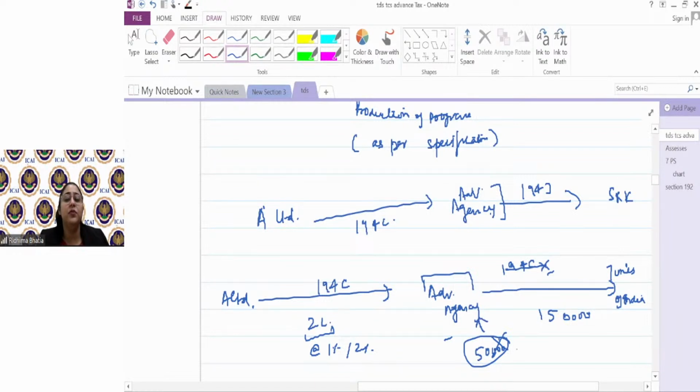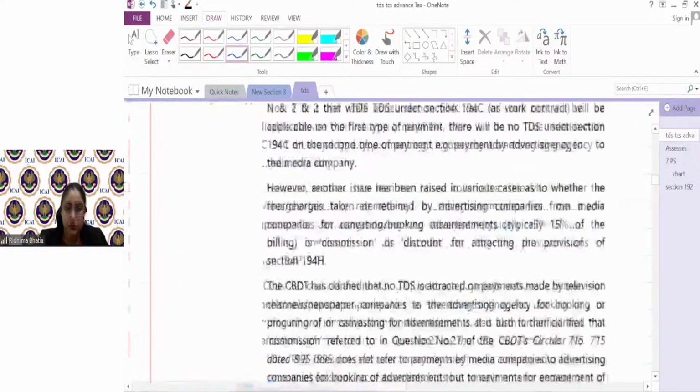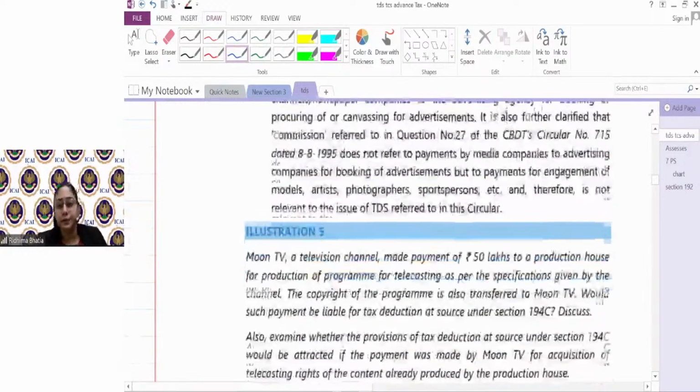We cannot term it as a commission between Times of India and the advertising agency, and then Times of India has to deduct it. No, this is necessarily not a commission and hence this would not require 194C or 194H. This 50,000 I'm talking about. So this is what this particular circular has typically tried to address also. You can give it a read once.